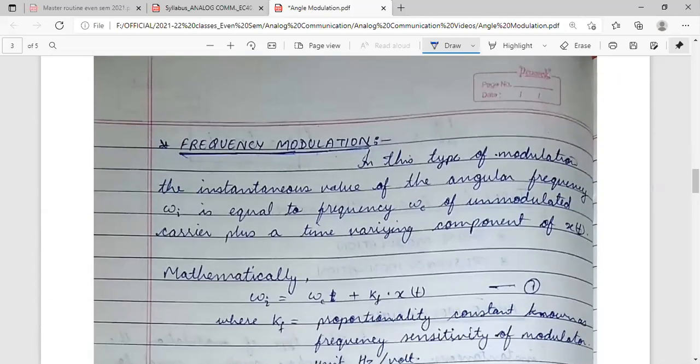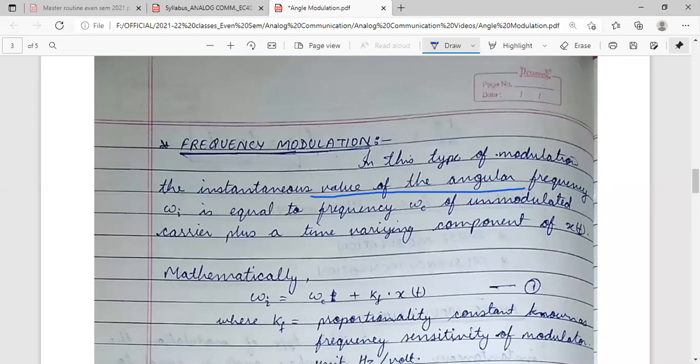Now frequency modulation. In frequency modulation, what will happen? Frequency modulation means the instantaneous value of the angular frequency, omega i, is equal to the frequency omega c of the unmodulated carrier plus a time varying component of x(t).